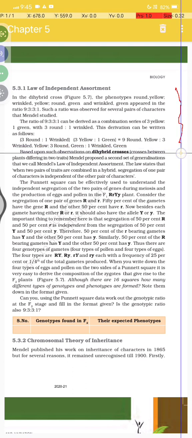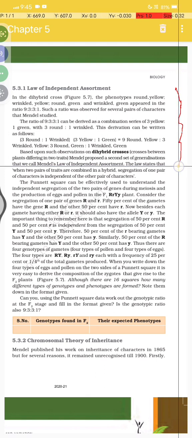Based upon such observations on the dihybrid cross, a cross between plants differing in two traits, Mendel proposed a second set of generalizations that we call Mendel's law of independent assortment. The law states that when two pairs of traits are combined in a hybrid, segregation of one pair of characters is independent of the other pair of characters. The Punnett square can be effectively used to understand the independent segregation of the pairs of alleles of genes during meiosis and the production of eggs and pollen.